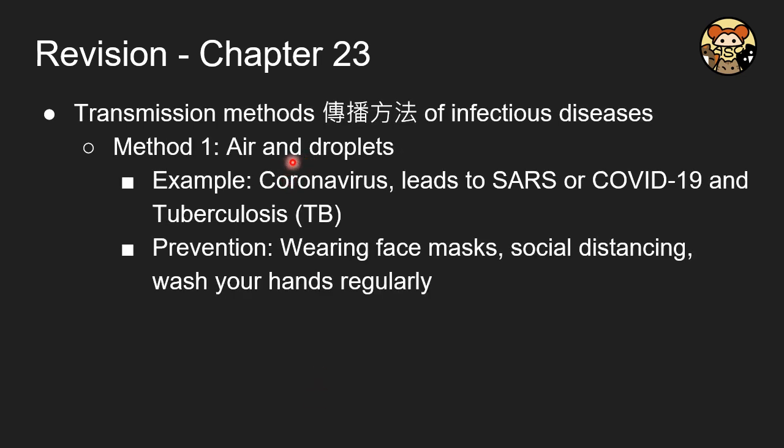And as we are talking about infectious disease, there should be ways to transmit it. So method one will be through air and droplets. And the examples will be coronavirus and also tuberculosis. In short form, we call it TB. And for the prevention, remember what we have experienced in recent years, that we wear face masks, we have social distancing, and also we wash our hands regularly.